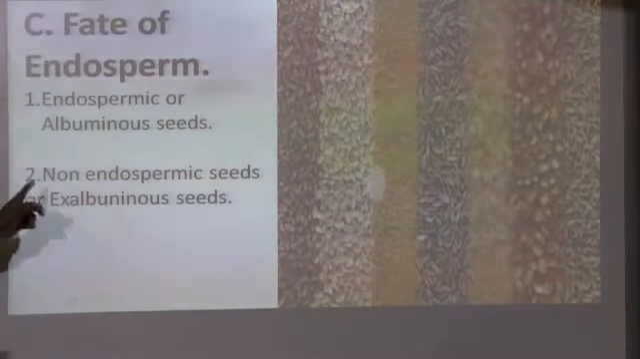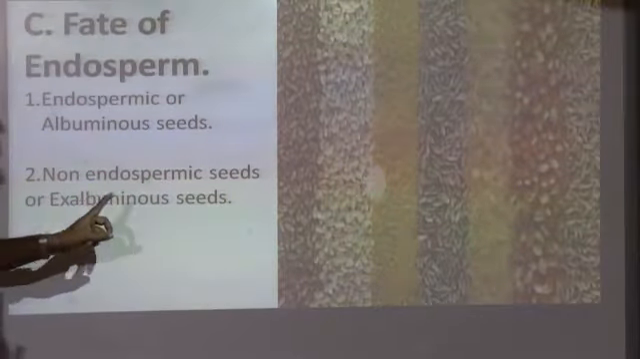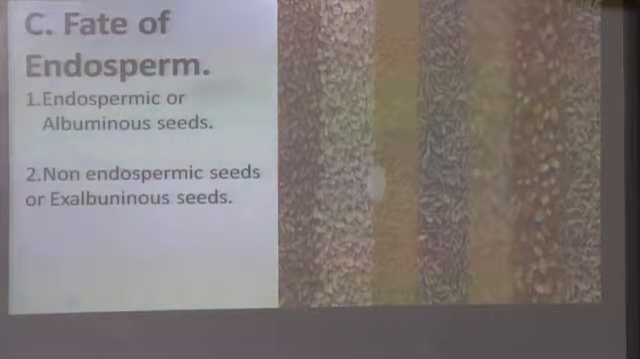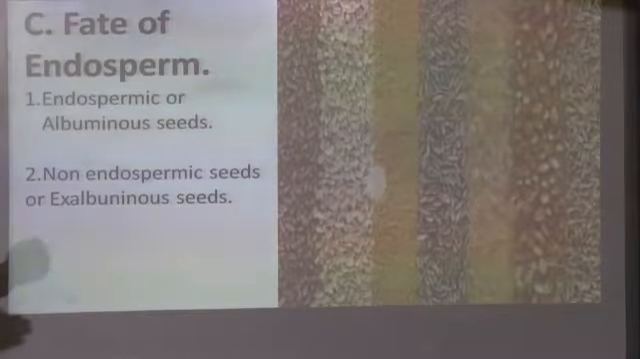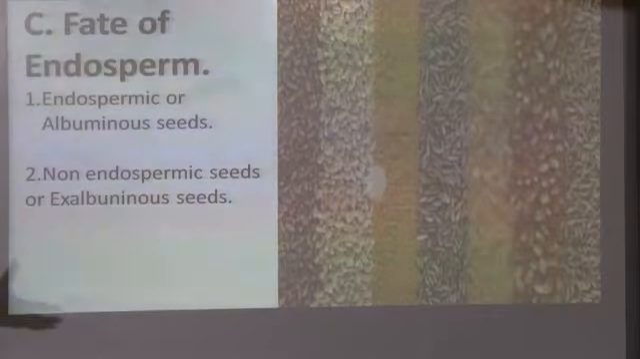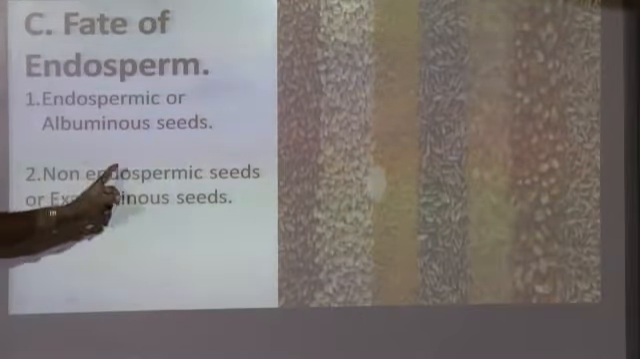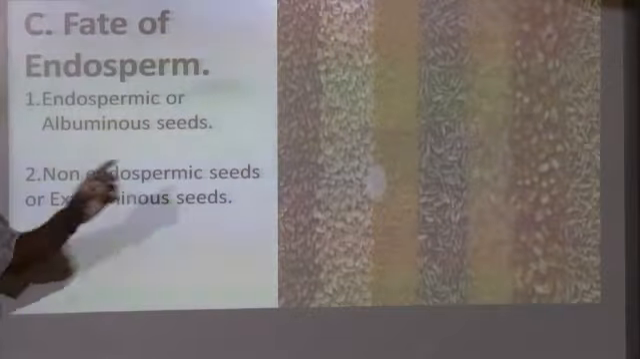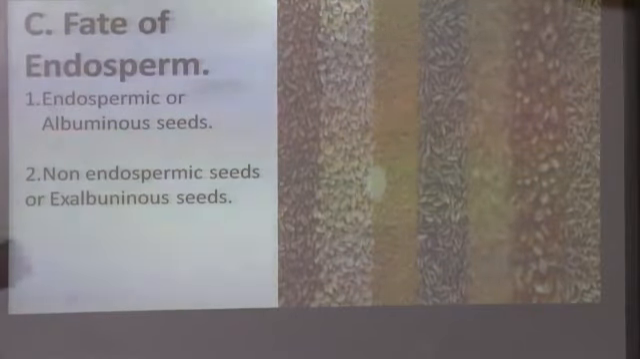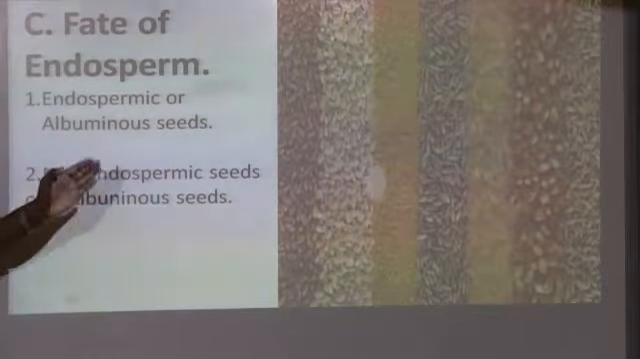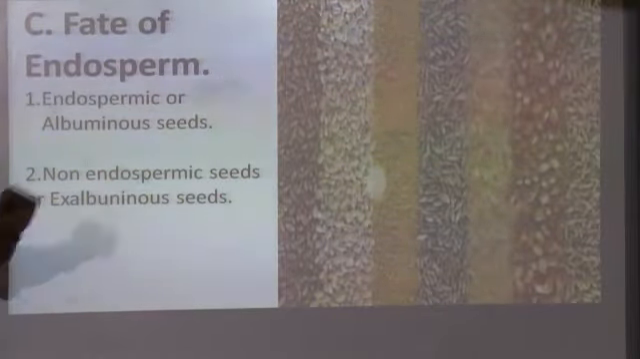The other one, that is non-endospermic seeds or ex-albuminous seed. Here what will happen? The endosperm slowly disintegrates, but all the nutrients are put up into the cotyledon. Okay, all the nutrients are put up into the cotyledon. As the seed germinates, whatever nutrients are required for the growing embryo are provided by the cotyledon, not by the endosperm. And such type of seeds you call non-endospermic seed or ex-albuminous seed, like bean, gram. Okay, this type of seeds are non-endospermic seeds or ex-albuminous seeds.